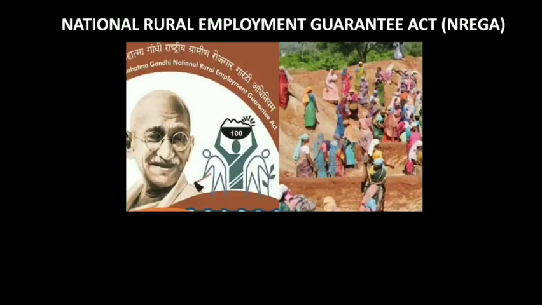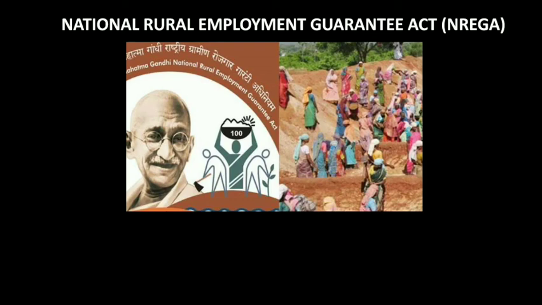The National Rural Employment Guarantee Act bill was notified in 2005 and it came into force in 2006. Later it was known as the Mahatma Gandhi National Rural Employment Guarantee Act, in October 2009. It guarantees a person living in a rural area 150 days of work. He can work for around 150 days and earn his or her living.